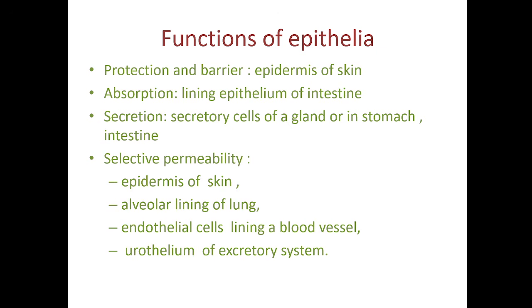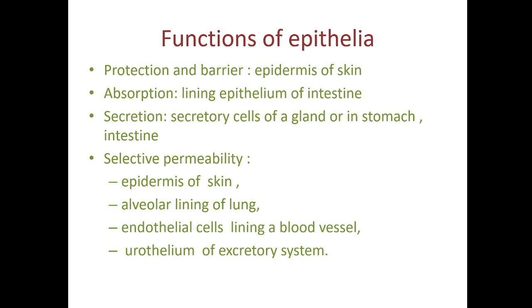Some epithelial cells have selective permeability. They are permeable to particular kinds of chemicals, such as the epidermis of the skin. It is permeable to lipid soluble substances. So we apply some ointments.